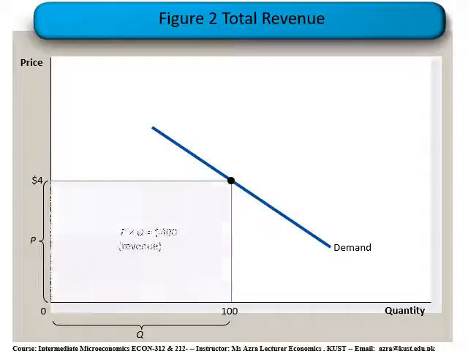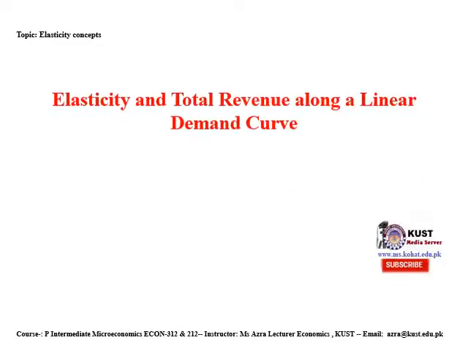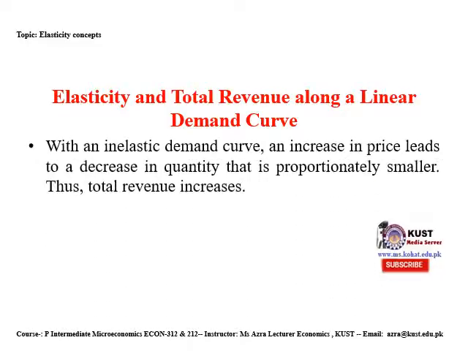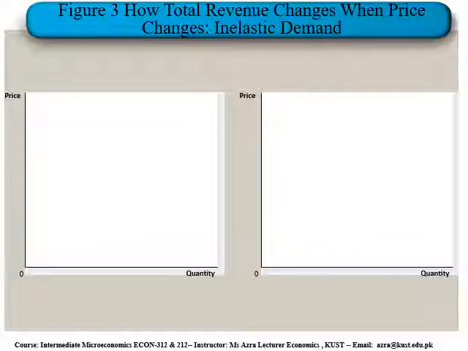Again, let's see, students. Here we have elasticity and total revenue along a linear demand curve. What is a linear demand curve? Within an elastic demand curve, an increase in price leads to a decrease in quantity that is proportionally smaller. Thus, total revenue will increase. How? Let's check the diagram. How total revenue changes when price changes, or we can say how we will show an inelastic demand curve.